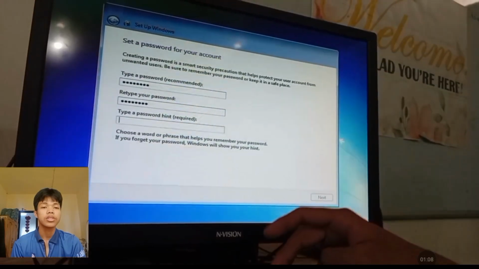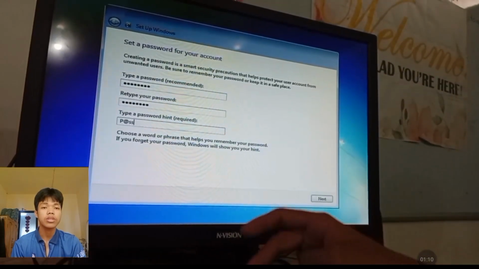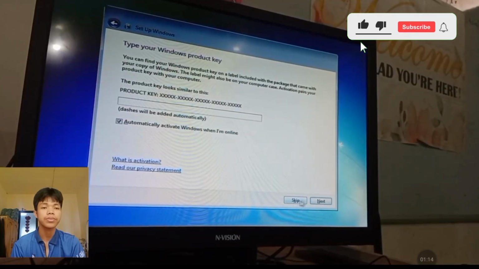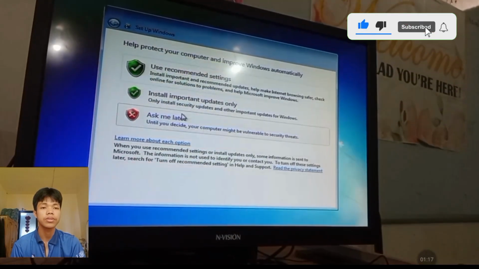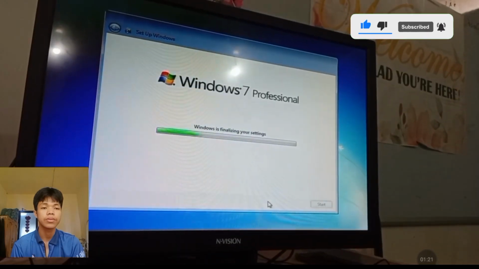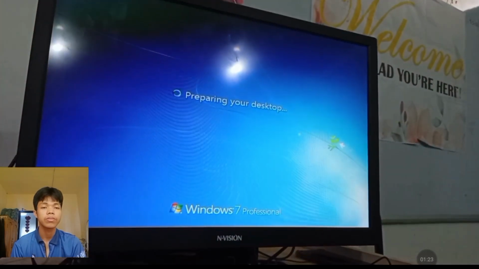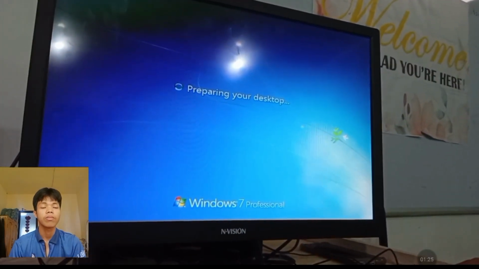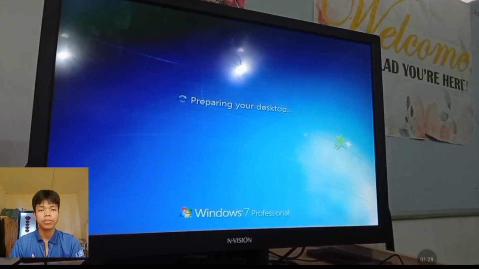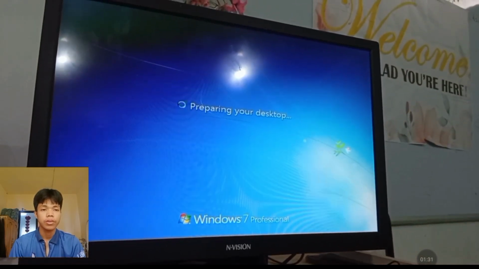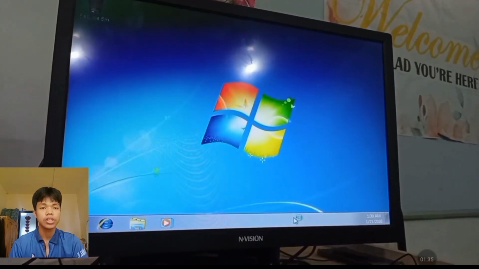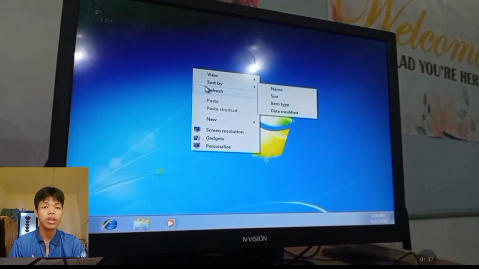So let's just wait, because it is already set up with the password. So this is the Windows 7.